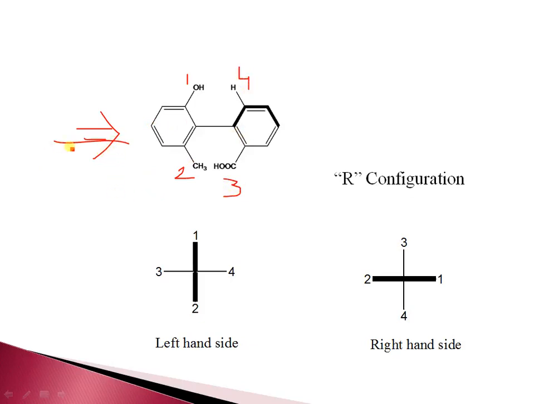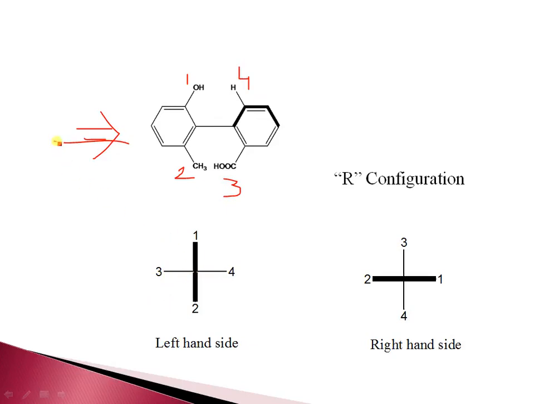When we view from the left hand side, this wedge and dotted line, this is considered a wedge, and the opposite is considered dotted, and should be on the horizontal line. If the molecule is horizontal, the wedge and dotted groups are written on this horizontal line only.